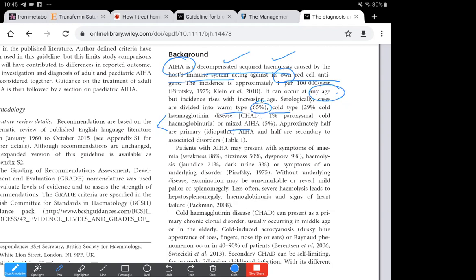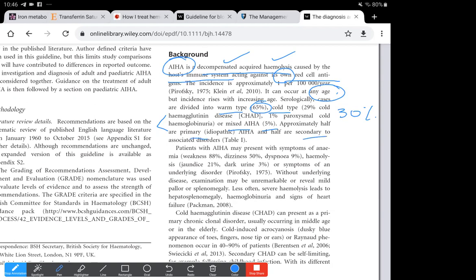So we have about 65% for warm and a total of 30% for cold autoimmune hemolytic anemia, and the mixed type has the other 5%. Of all these cold, warm, and mixed autoimmune hemolytic anemias, all of them have either a primary idiopathic cause or secondary causes.